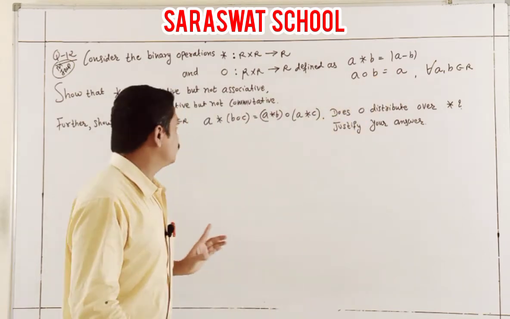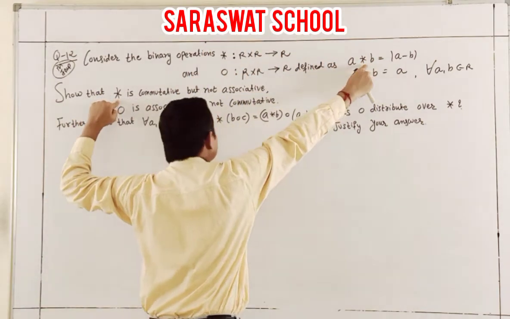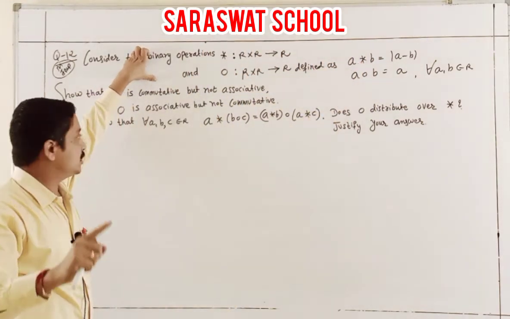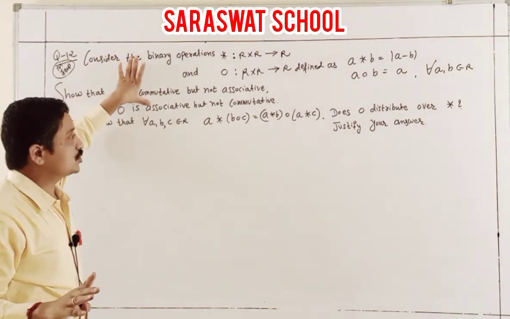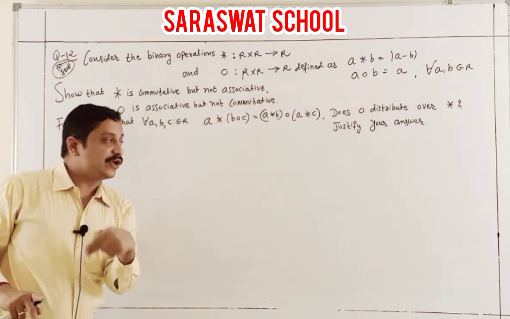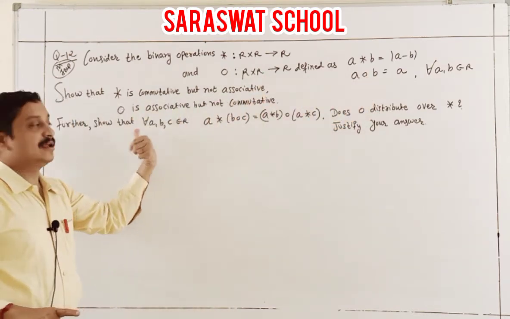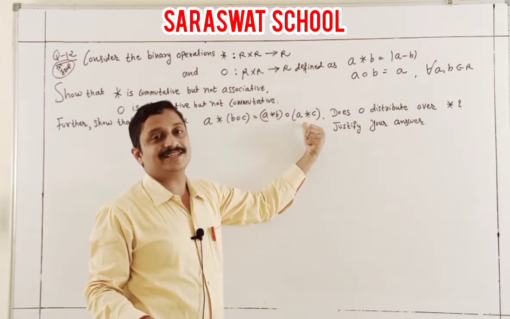Then first prove, show that this first binary operation is commutative but not associative. Second one, O, is also a binary operation. This is associative but not commutative. And after proving these two, I am going to further show that A star (B O C) is equal to (A star B) O (A star C).